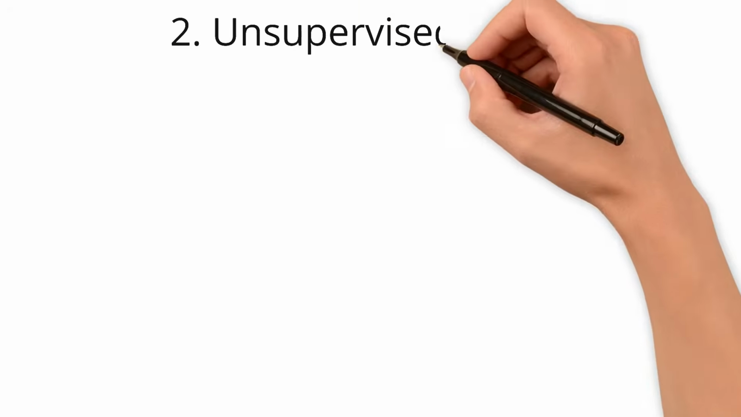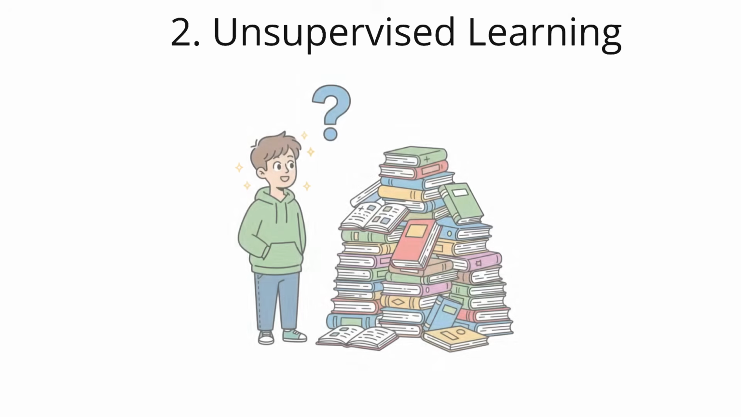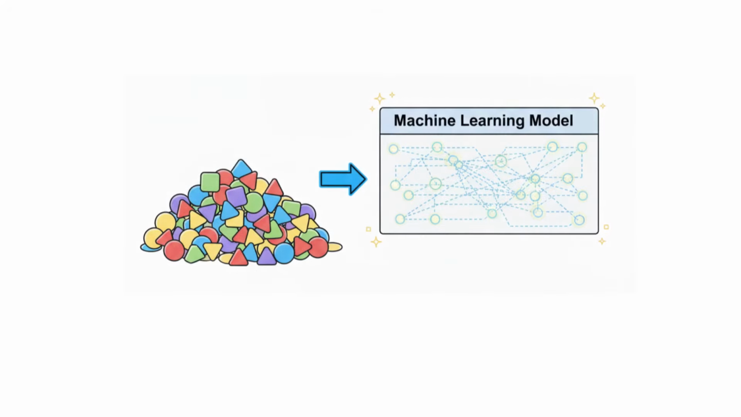Next, let's look at unsupervised learning. This is more like a student exploring a library on their own, finding patterns without any guidance. In unsupervised learning, our data is unlabeled. The machine learning model is given raw data and told to find hidden structures, patterns, or groupings within it all by itself. There's no right or wrong answer being provided.